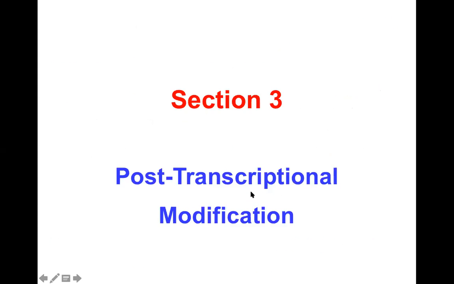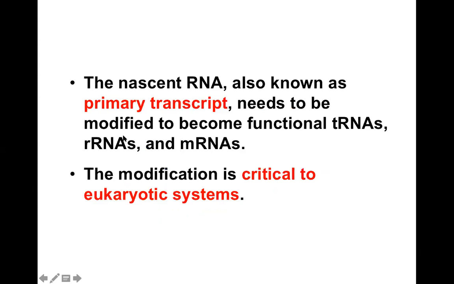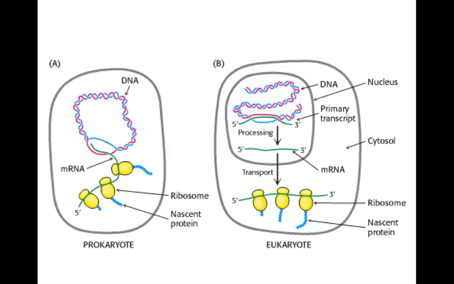So this is all about transcription, and then when transcription completes, it leads to the synthesis of mature messenger RNA. The primary transcript is modified in post-transcriptional modification. So there are many post-transcriptional modifications in eukaryotes. Nascent RNA, known as primary transcript, needs to be modified to become a functional molecule like transfer RNA, ribosomal RNA, messenger RNA. The modification is critical in the eukaryotic system.